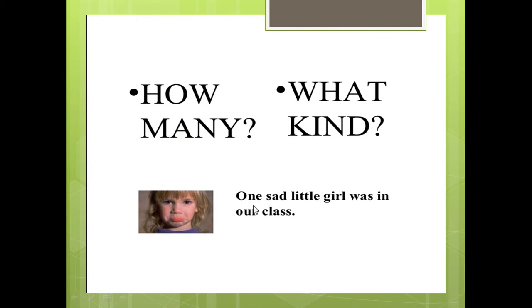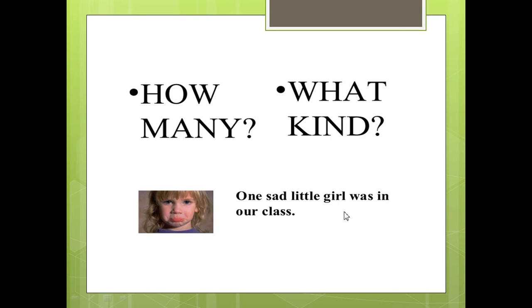Here we have an example, the sentence: One sad little girl was in our class. One sad little girl was in our class. Where is the noun in this sentence? We have two nouns here, very good, girl and class. We have some adjectives used to describe the noun girl here. Did you find them? We have an adjective that describes the number or how many, and we have adjectives that describe the kind of the noun or what kind.